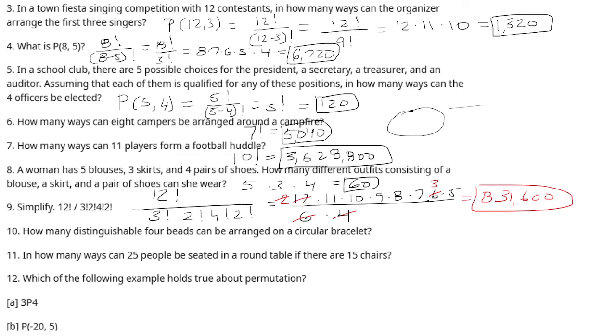How many distinguishable 4 beads can be arranged on a circular bracelet? Because it's a circle, you just take the number, subtract it by 1. So this will be 3 factorial, which is 6. In how many ways can 25 people be seated in a round table if there are 15 chairs? So think of this as a 2-step problem. One step is selecting the 15 people. So from 25, you're going to choose 15. And then from those 15, you have to arrange them into a circle. So because it's a circle, you just take 15 minus 1 and then factorial. This number is way too large, so I'm just going to leave it as it is.